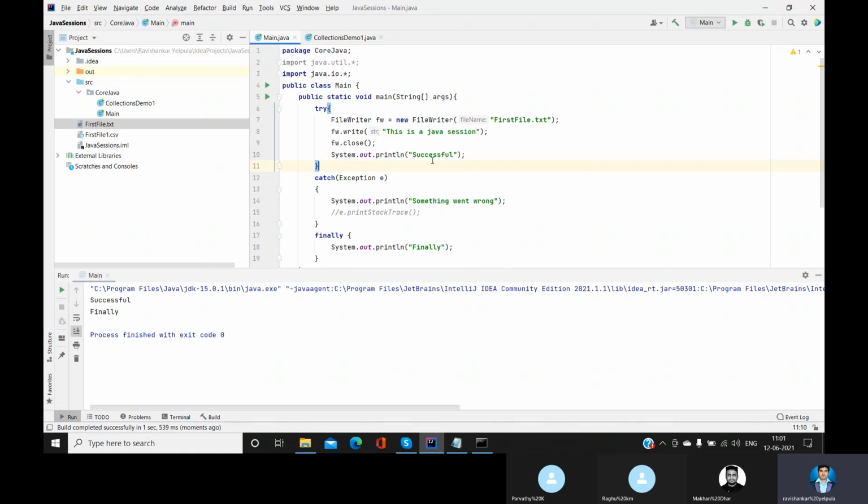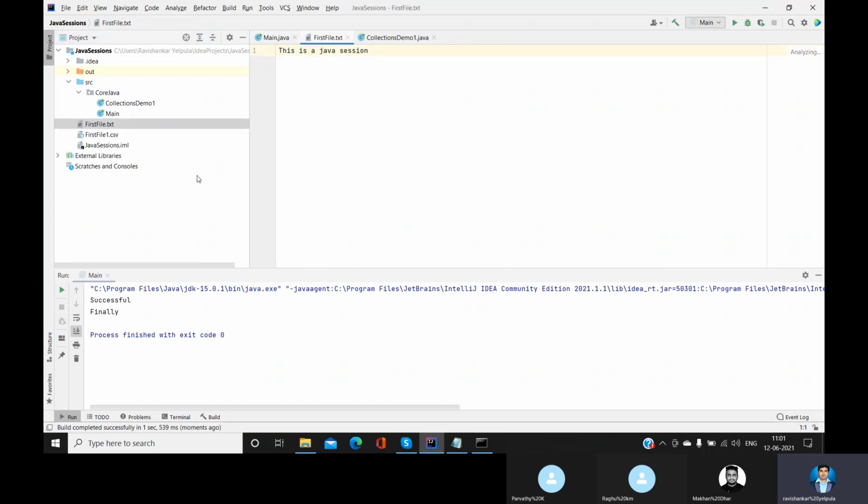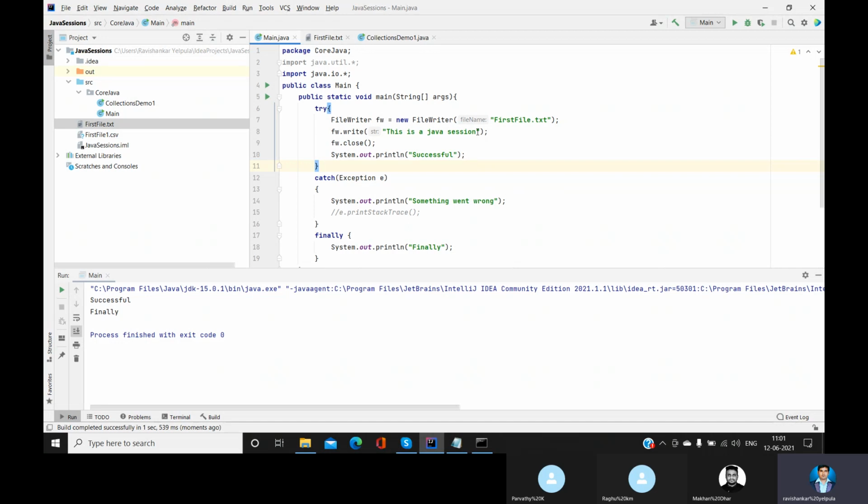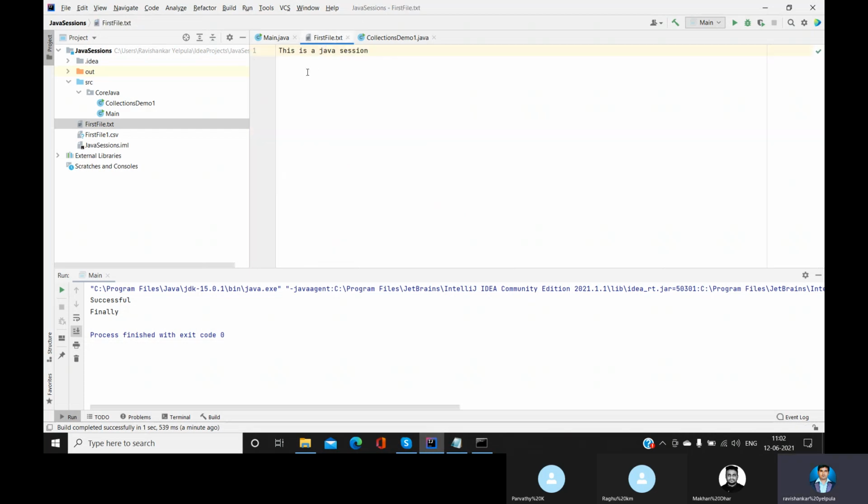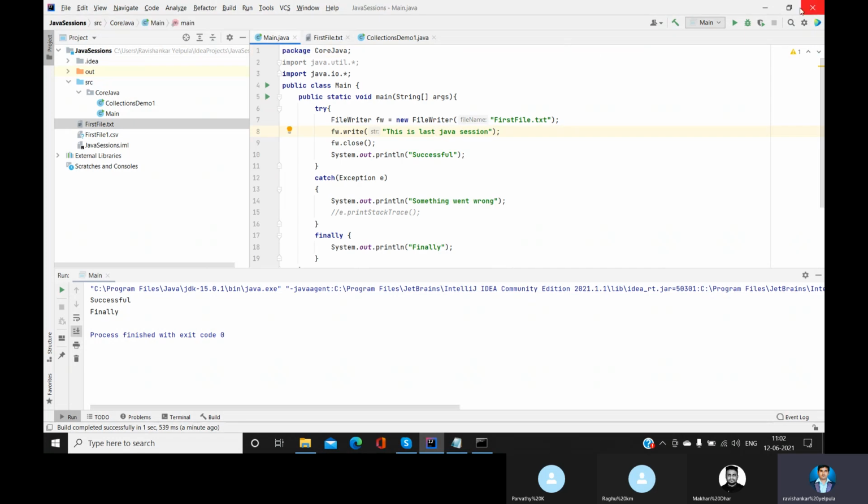But how do we come to know whether whatever we did is absolutely right, that we were able to write into it? We come to know when we read that particular file. So let's try to open this. See, this is a Java session. Now if you want to write something else, we are going to write this is last Java session.